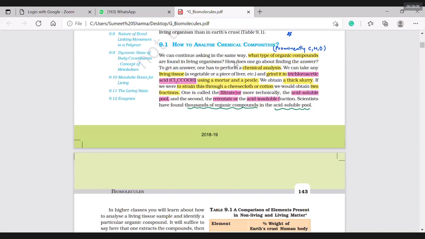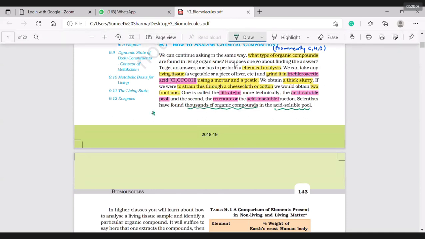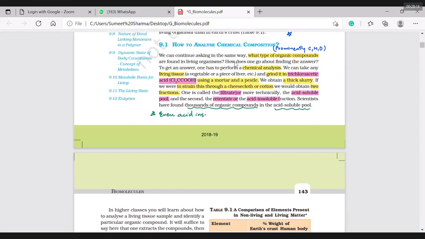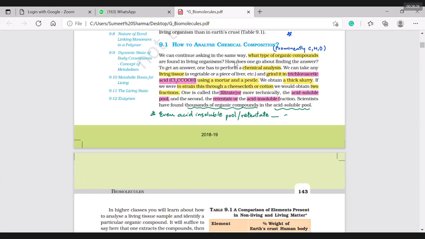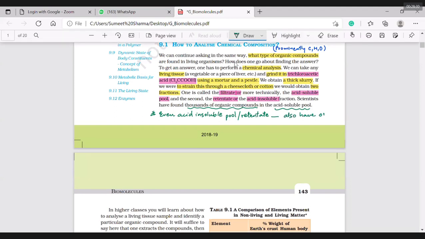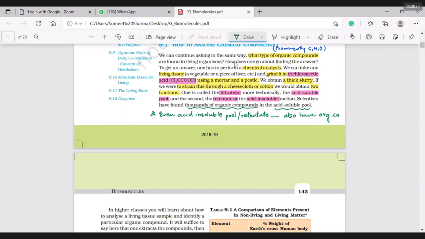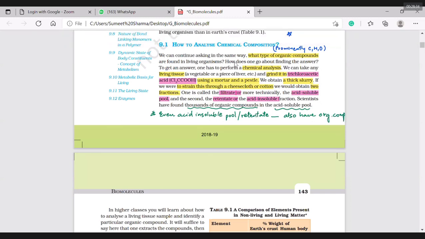So if anyone is writing thousands of organic compounds in the acid soluble pool, then we say even acid insoluble pool, which we can call by other name as what? Retentate, also have organic compounds. I hope you will get the question. Why we are reading this way?